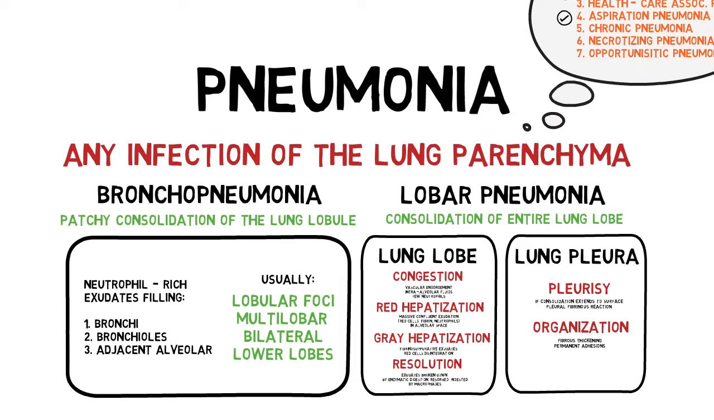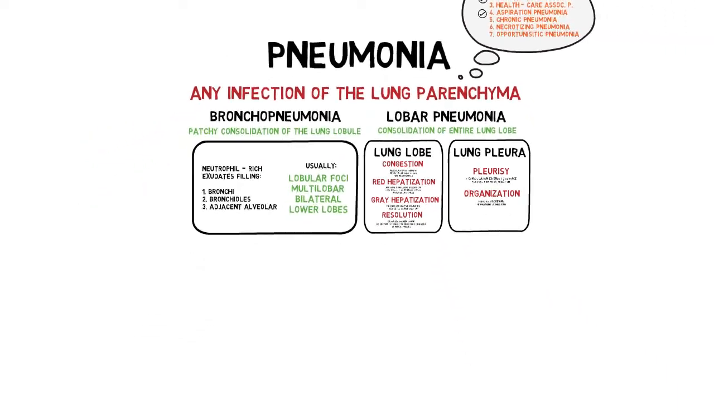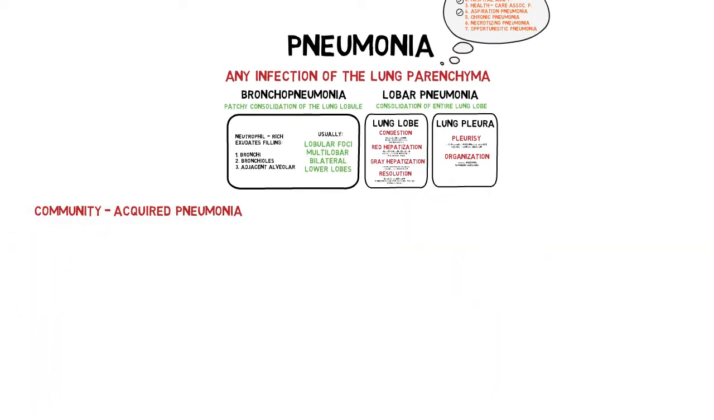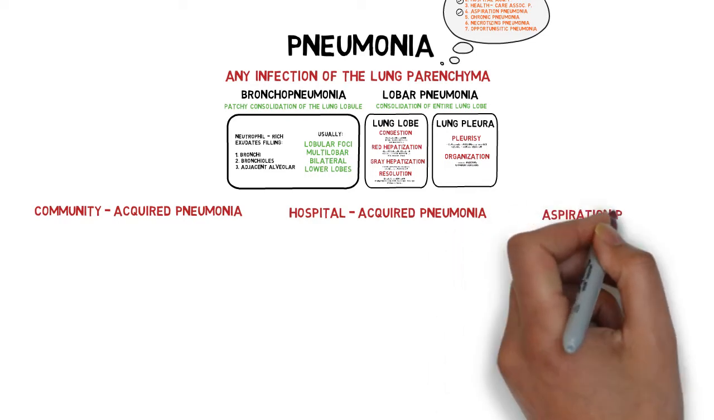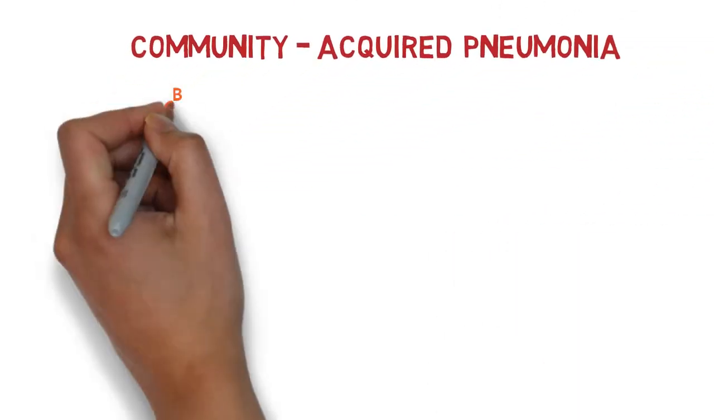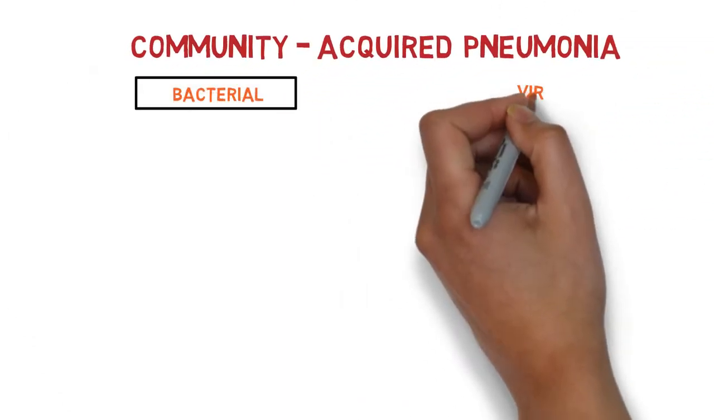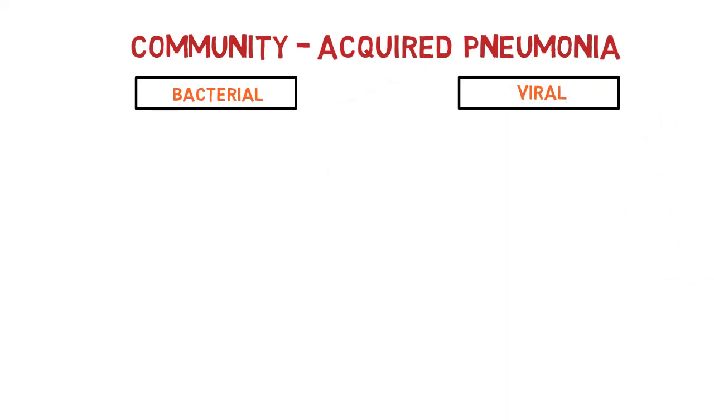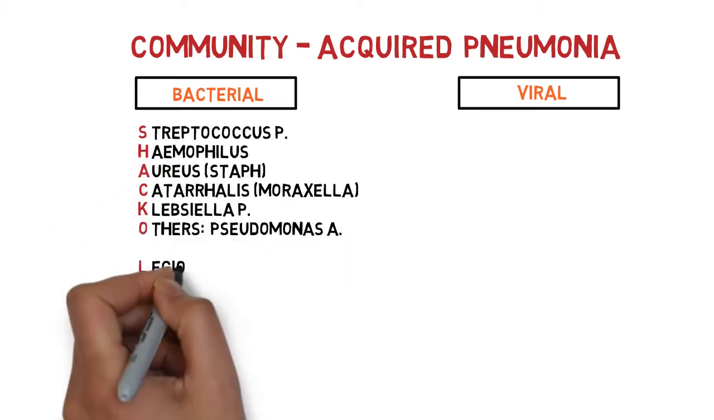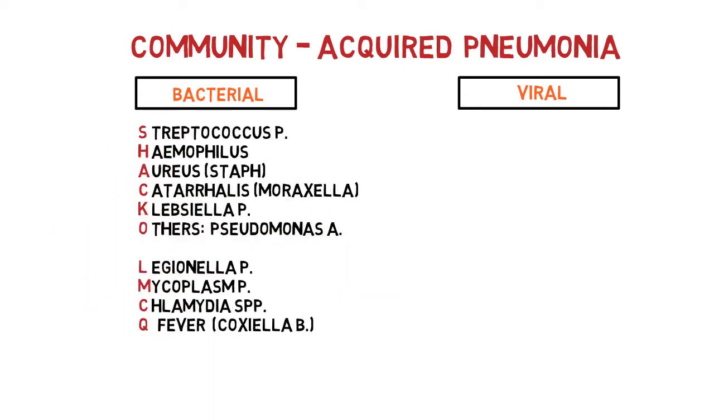Alright, now let's look into the etiological classification that we are going to cover in this video. That is community-acquired, hospital-acquired, and aspiration pneumonia. The causes for CAP can be divided into bacterial and viral. There are lots of organisms for each group alone, and it is good if we can remember some of the common ones because some radiographic findings later may be associated with certain organisms.